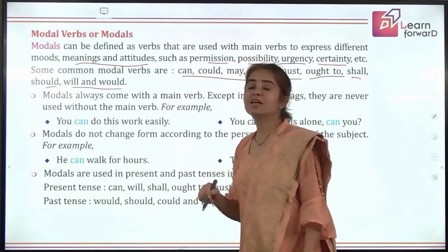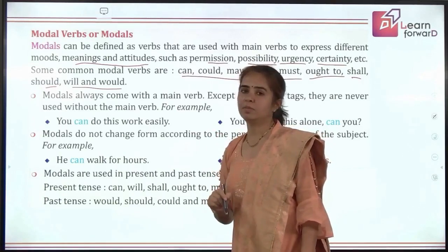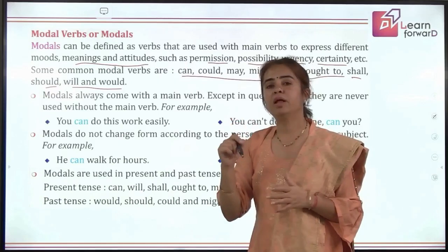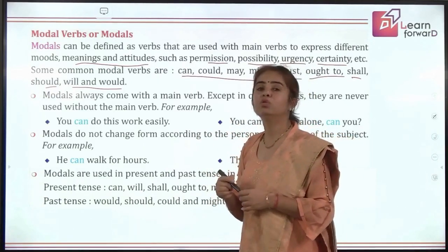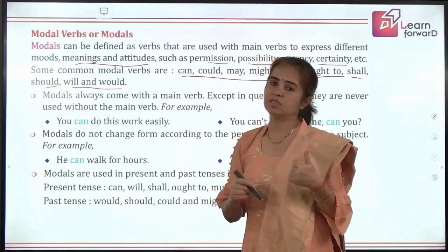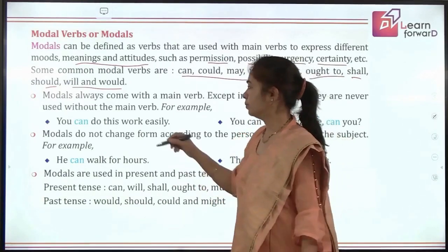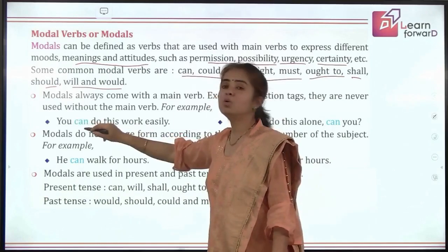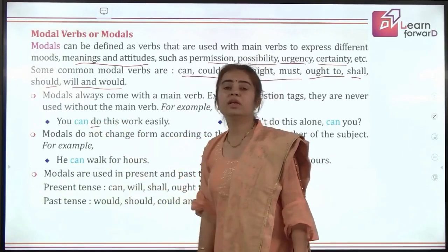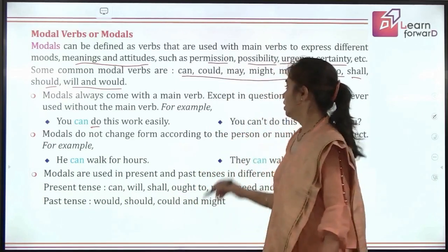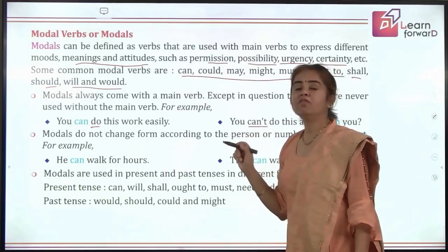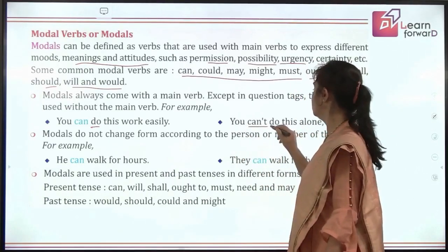Modals always come with the main verb. Always remember, no other form of verb is used. Whenever you use a modal, it is always followed by the root form of the verb, the first form. For example, if you say you can, so can is the modal here, and do is in its root form. You can't do this. Again, even if I am saying it in negative, it is also followed by the root form.